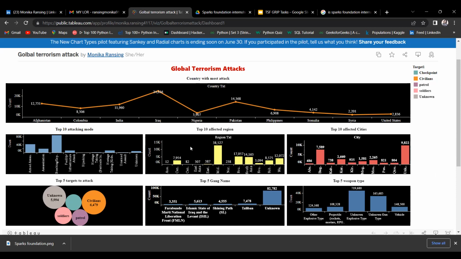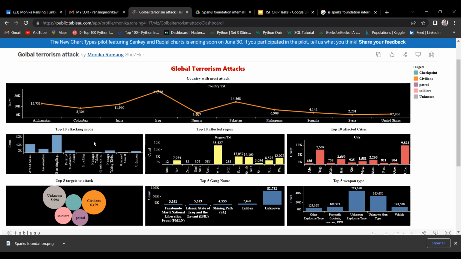Then I try to find out which region is highly affected by terrorist attacks, and here we can clearly see that Middle East and North Africa is the most highly affected region, and the count is 12,536. After that we can see that the South America region is second most highly affected, and after that there is the South Asia region. So these are the top 10 regions that are highly affected.